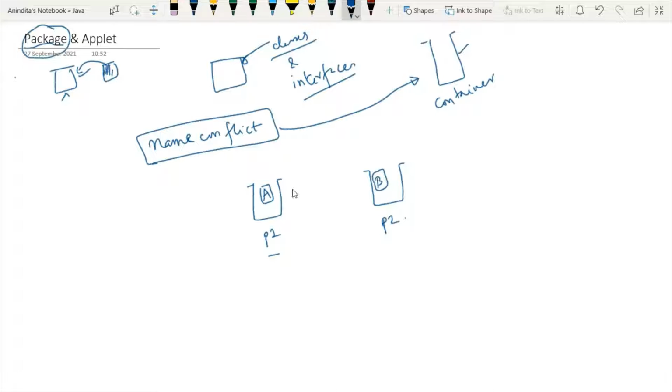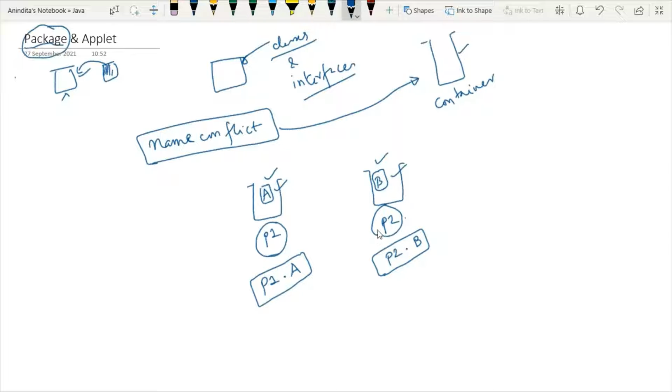Now, if you ask me how to access these classes which are inside the package, then at this point of time, we will use the concept of package name dot class name. So here the package name is p2 and I want to access the class B. So this is the fully qualified path by which I can access class A and class B, which exist in packages p1 and p2 respectively.